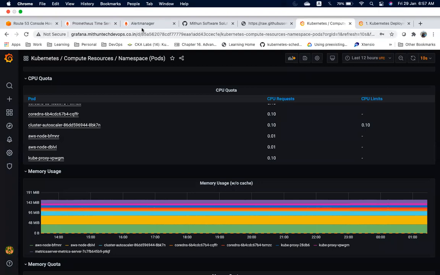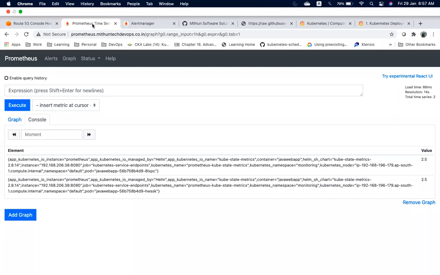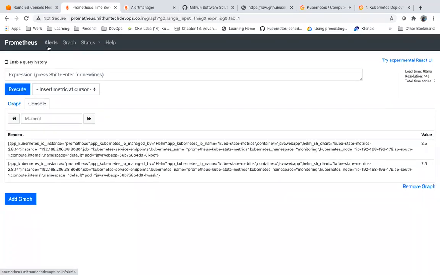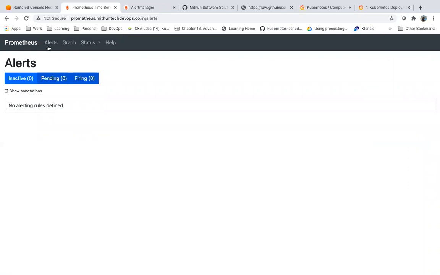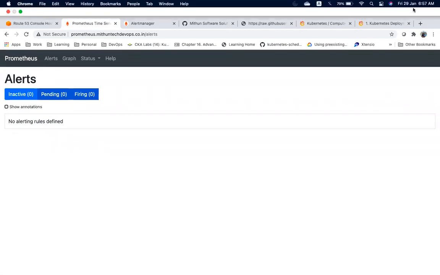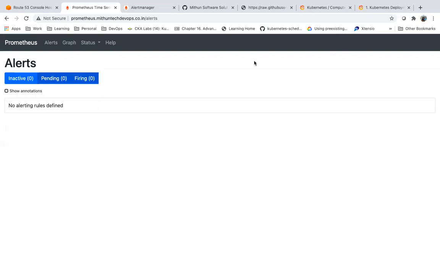Now let's come back to alerting. As of now, do I have any alerts? Now there are two pods which are in crash loop backoff. Am I getting any alerts? Now there are two pods which are in a crash loop backoff. So now we need to configure the alerts.